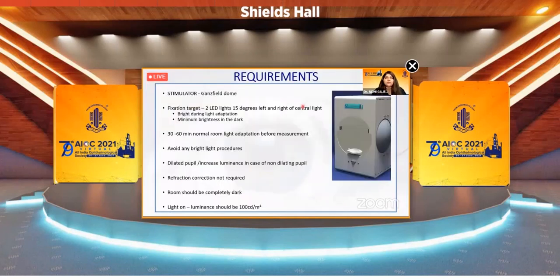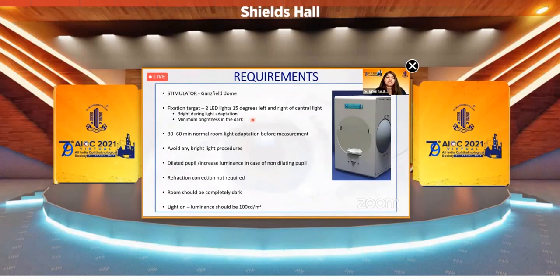So what are the requirements? We require the Ganzfeld dome and 2 LED fixation targets, which are placed 15 degrees left and right of the central light. These are bright during light adaptation, and there is minimum brightness in the dark.